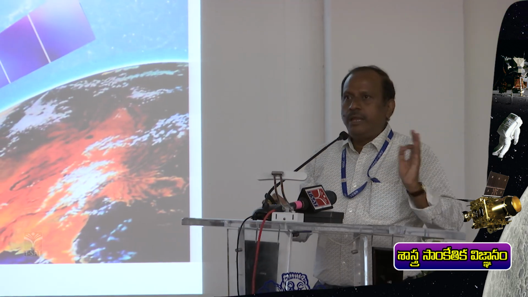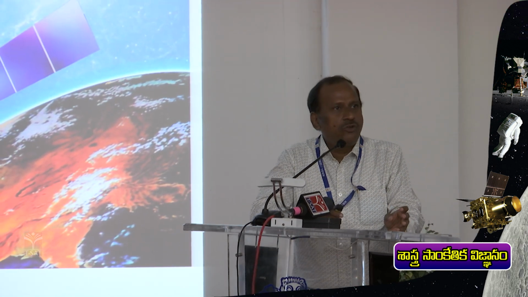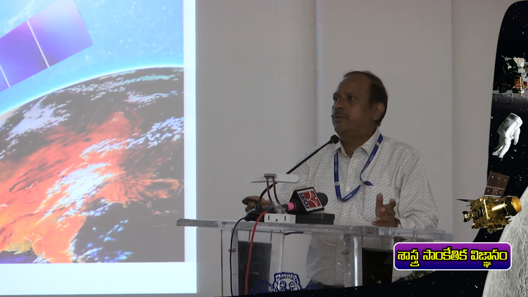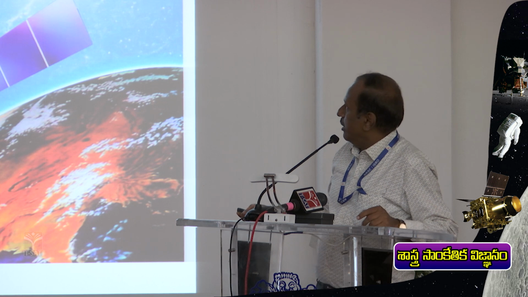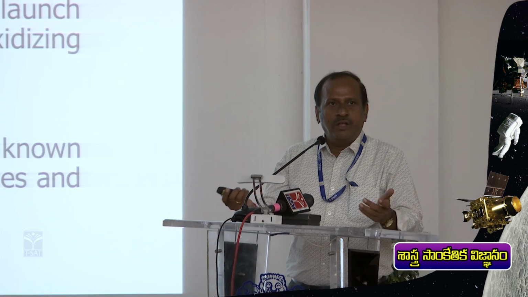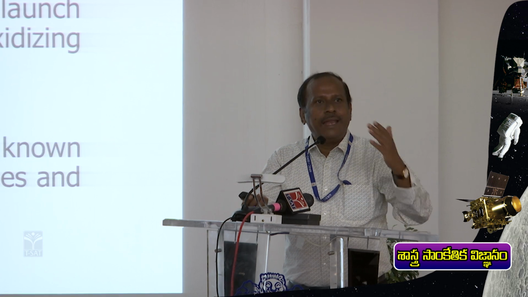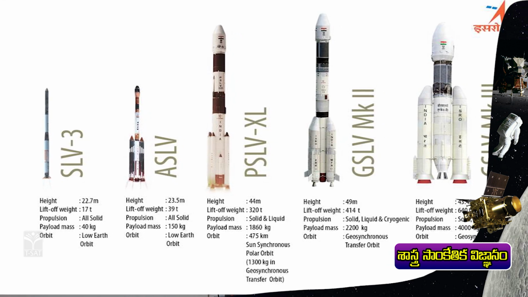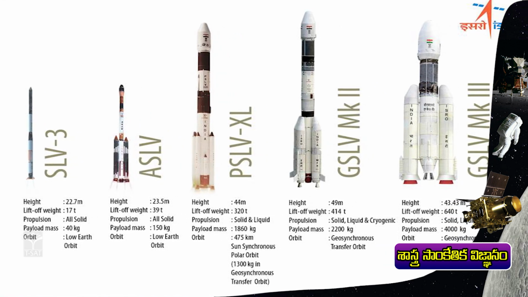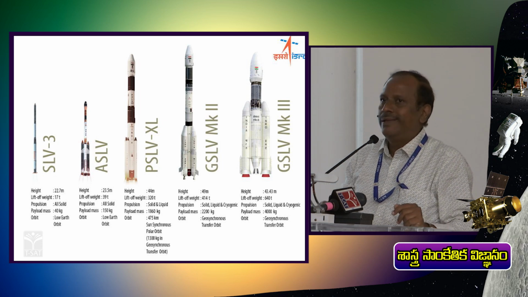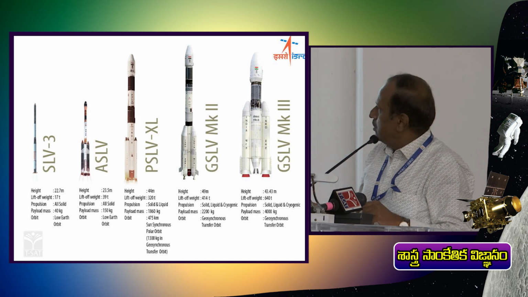There are 3 major components which ISRO is addressing. One is the launch vehicle part, another is the communication part, and another is our remote sensing component. So what is a launch vehicle? A launch vehicle is nothing but carrying the satellite and keeping it at different altitudes, say around 400 or 500 kilometers, whatever altitude you require. Based on that, we select the launch vehicles.